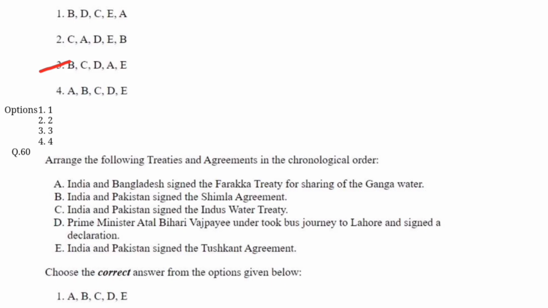Question number 60. Arrange the following treaties and agreements in chronological order. Option B is correct here. First, India and Pakistan signed the Indus Water Treaty. Then India and Pakistan signed the Tashkent Agreement. Then India and Pakistan signed the Shimla Agreement. Then India and Bangladesh signed the Farakka Treaty for sharing the water of the Ganga. And last, Prime Minister Atal Bihari Vajpayee undertook the bus journey to Lahore and signed the declaration.